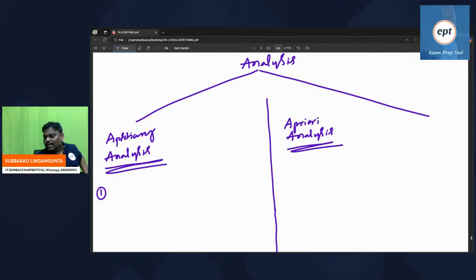If I want to say the time complexity of this program, I have to know, in that particular computer, in which computer you are going to run this program, what is the language of the compiler in that computer and what is the type of the processor. You have to find those. If you find those two, then only I can say what is the time complexity of a given program.